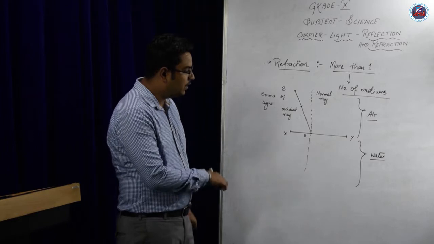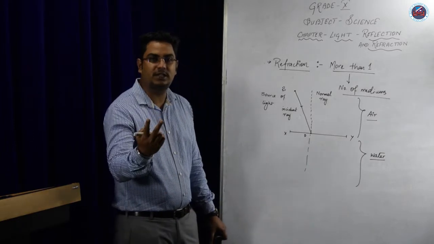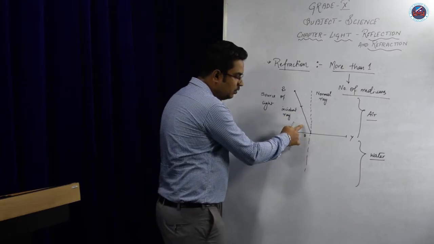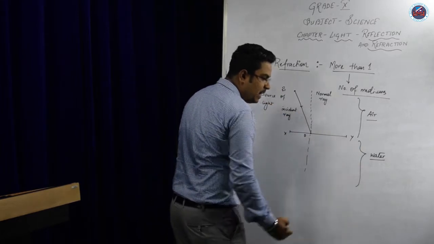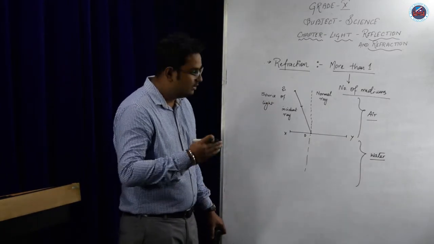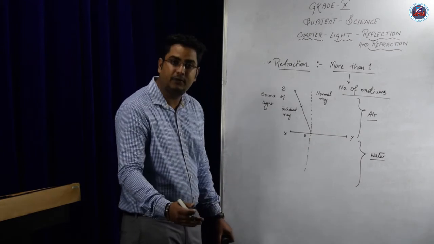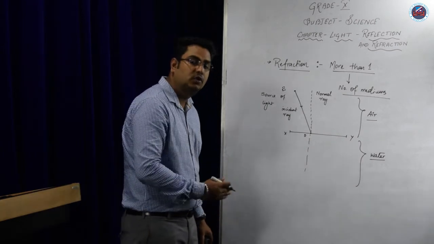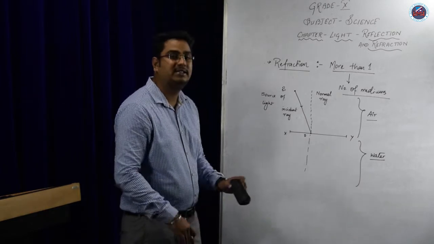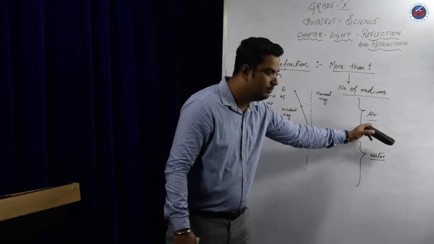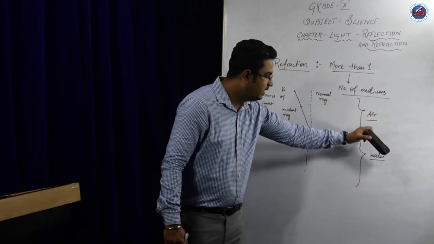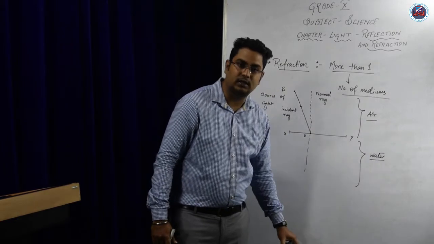Now when it tries to enter the different medium, there are two things which can happen. Either this incident ray will deviate from its path and go away from the normal, or the incident ray will deviate from its path and go closer to the normal. These two ways are determined by the nature of the medium. Here in this case we got two mediums, air and water.